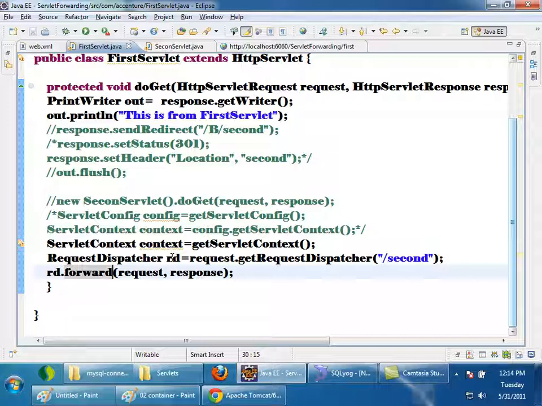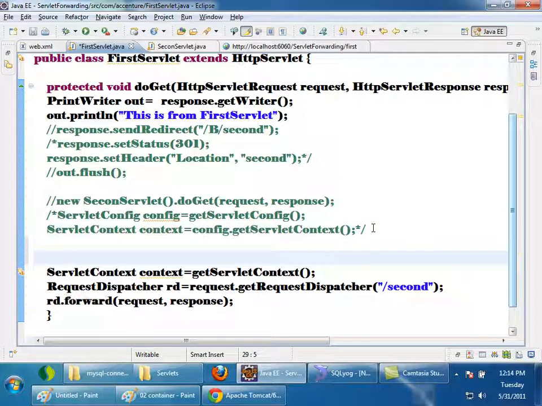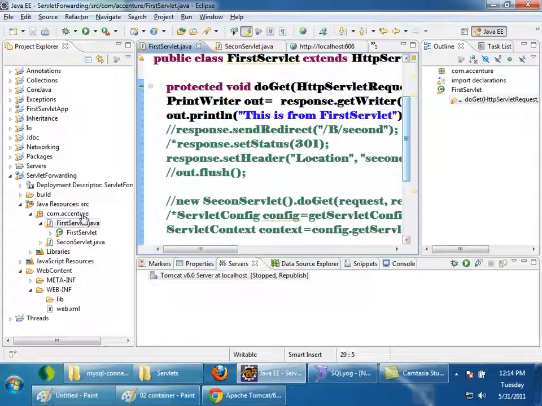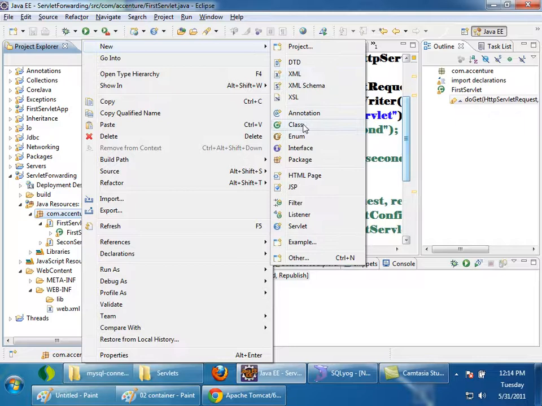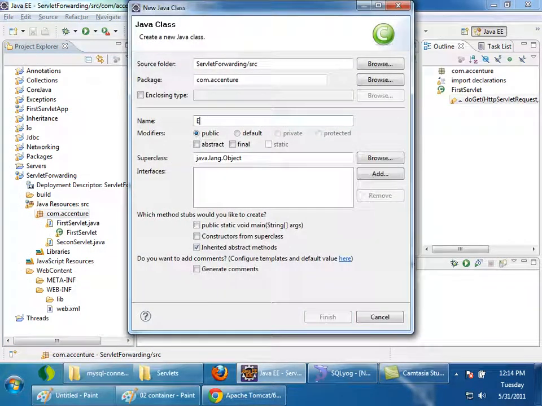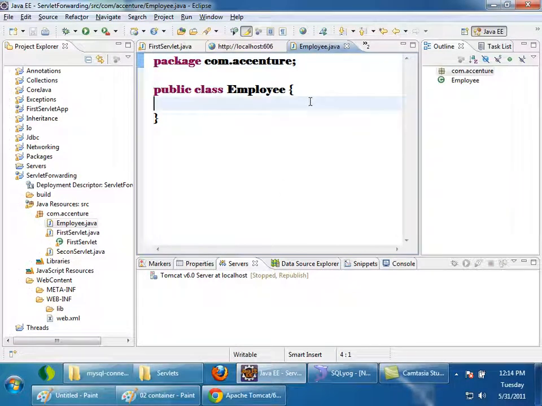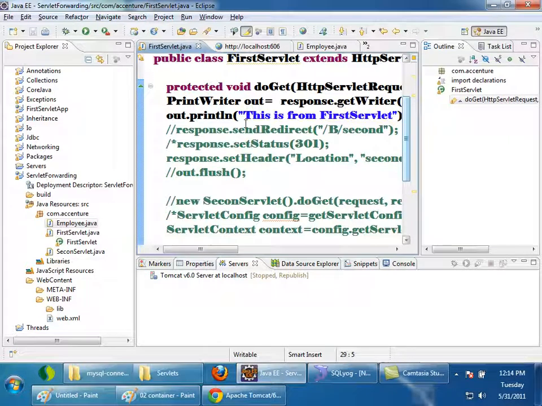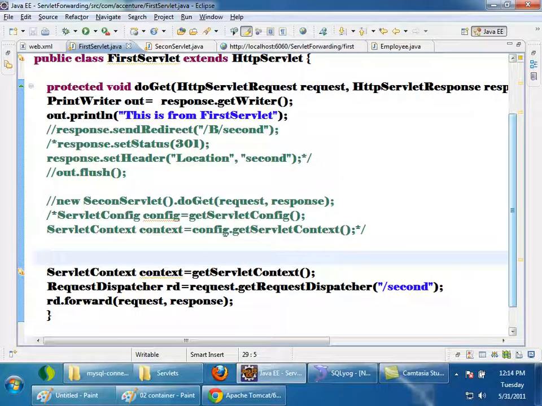So in this scenario, let's assume that I have a class called Employee, which will have ID, name and salary. Just to simulate the database call, assume that this employee object is created by fetching it from the database.